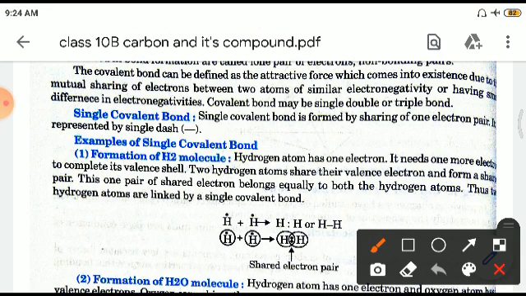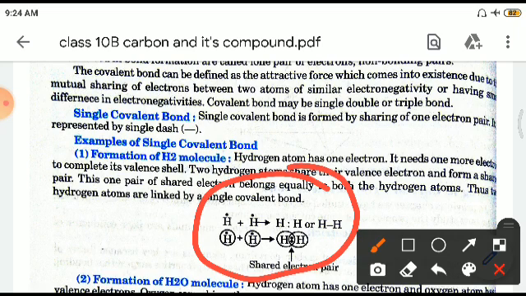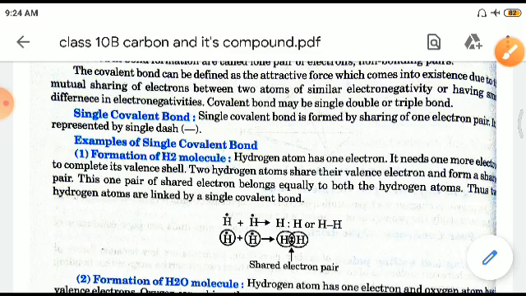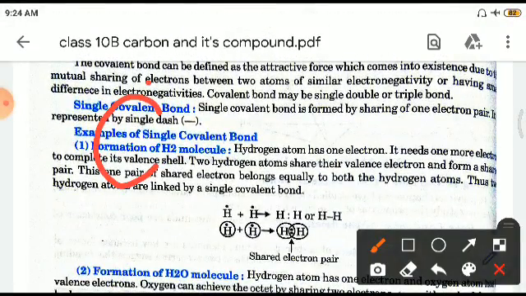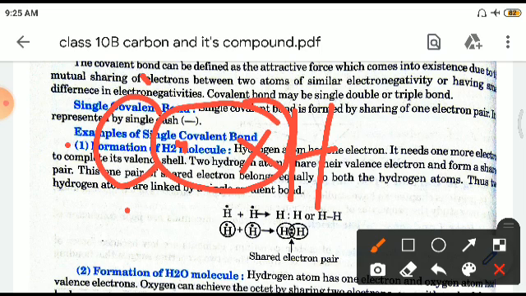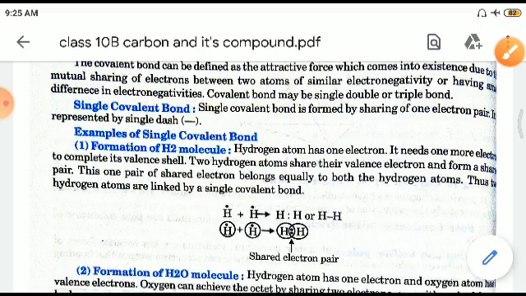You can see it from this chart here, that between hydrogen and hydrogen, it can easily be carbon and hydrogen also. See, carbon has 4 electrons, 1, 2, 3 and 4, and hydrogen has one electron, so there can be a sharing between the two. That is also a single bond, right?